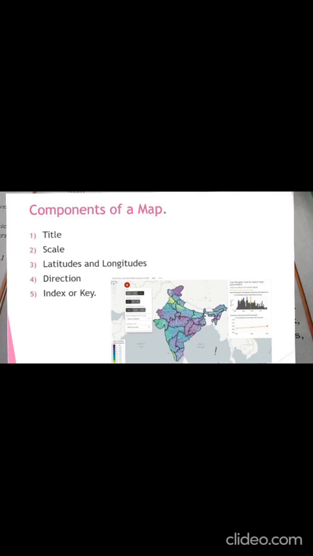Fifth one, index or key. Various colors and symbols are used in the index. So it is an important component of a map.